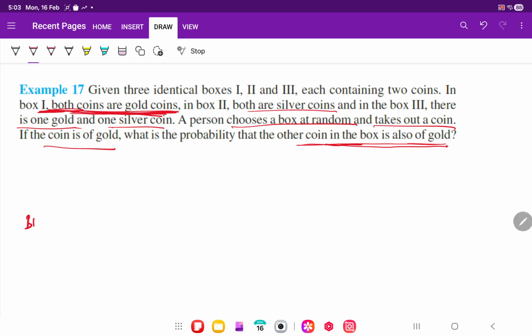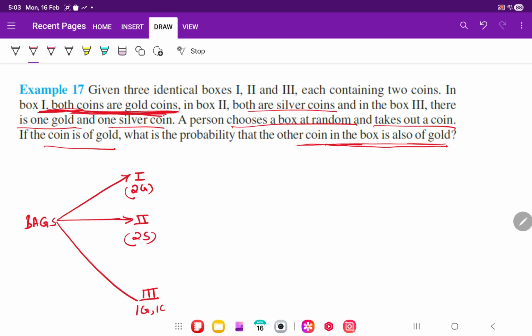Here, so this is the bag. So there are 3 bags. Bag 1, bag 2, bag 3. Bag 1 has 2 gold coins. Bag 2 has 2 silver coins. This is 1 gold, 1 silver. Okay?